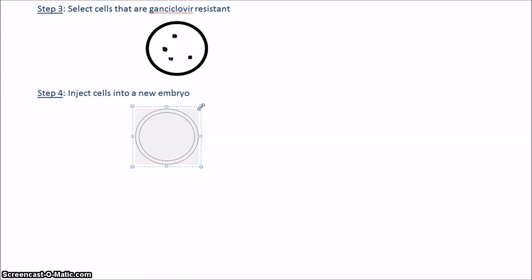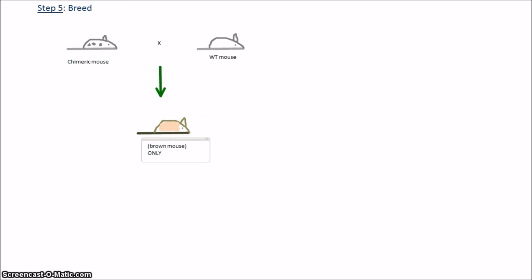Step 4. Inject cells into a new mouse embryo with a different coat color. Step 5. The resulting chimeric mouse is then crossed with a wild-type mouse, and among the offspring are mice capable of passing the CGG repeats to their own offspring.